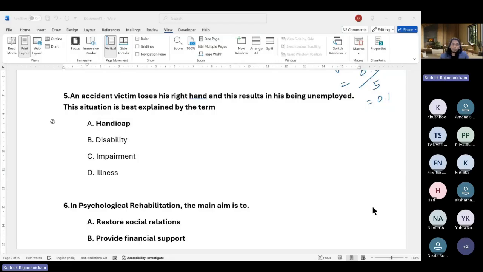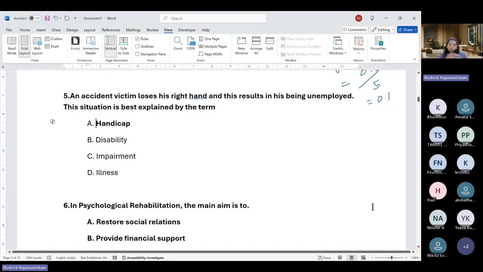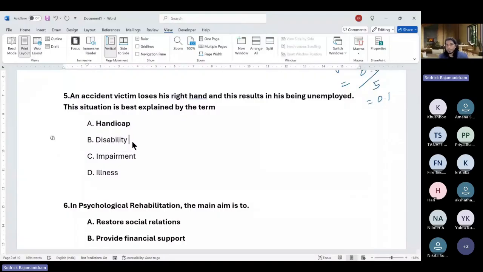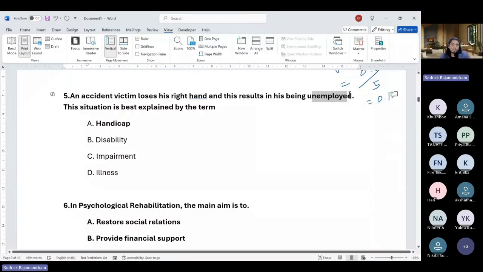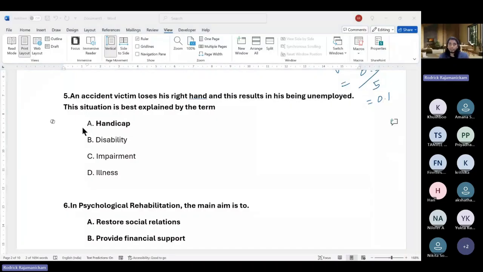Okay. So to recap, illness is a subjective form of feeling unwell, discomfort, distress. Impairment is having a physical impairment. So physically the person did lose his hand, that does count. Disability means because of that impairment, he's not able to perform certain functions. These are very specific functions. So unemployment is not a very specific function. If he's not able to walk or not able to see, that will be very specific. So disability can be mentioned here, but the person being unemployed is the key word here. So that would be a handicap. He's not able to work further. Okay, so if any of you have questions, do go ahead.